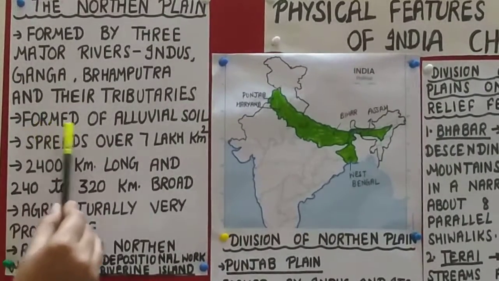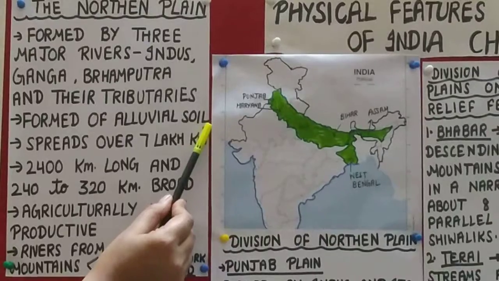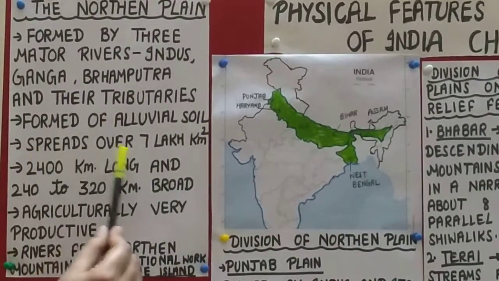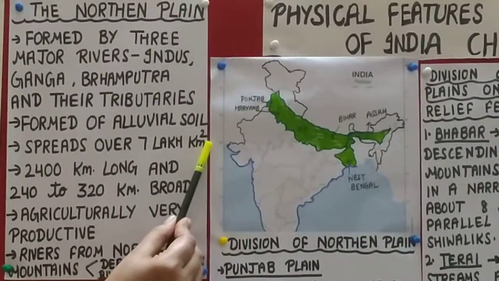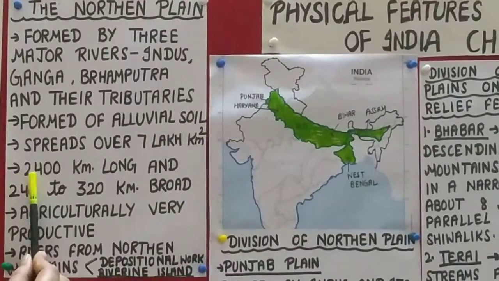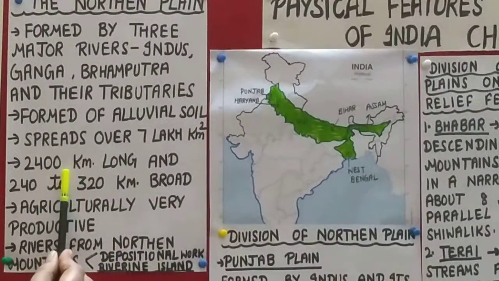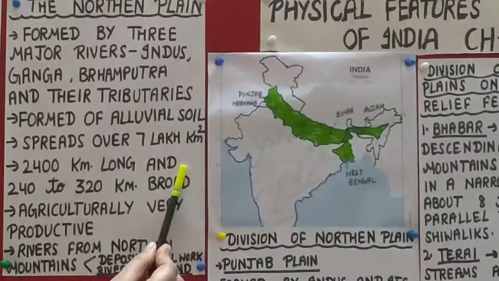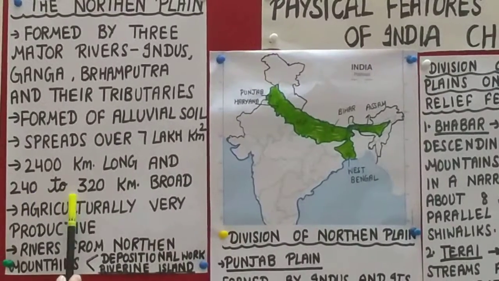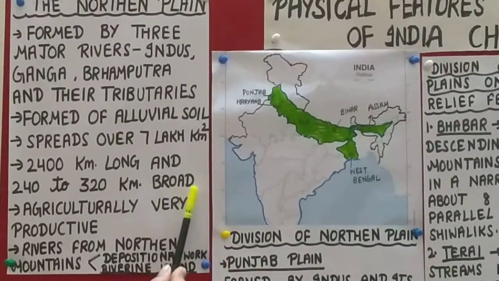And this northern plain is formed of alluvial soil. This is spread over 7 lakh square kilometer. These northern plains are 2,400 kilometer long and 240 to 320 kilometer broad.